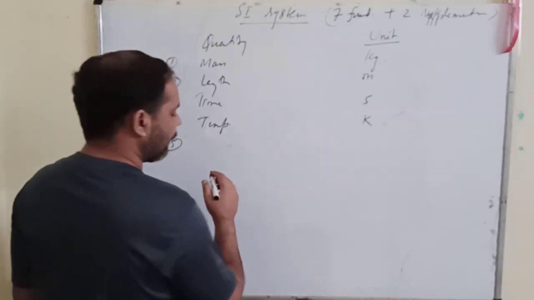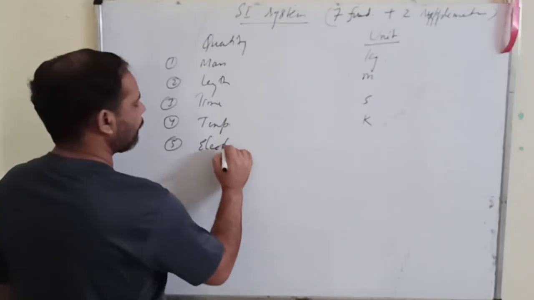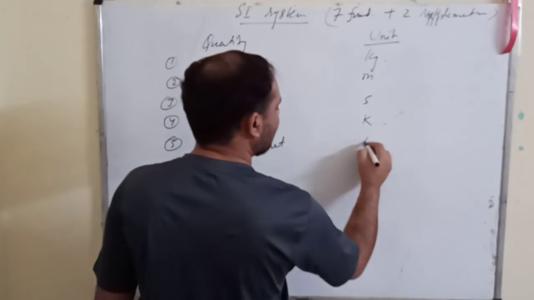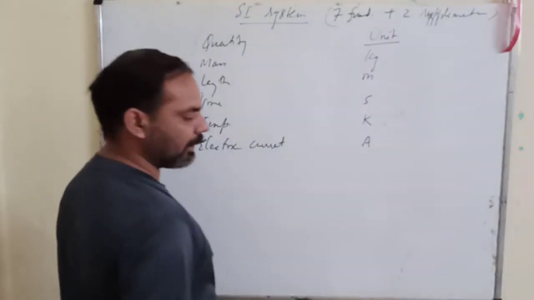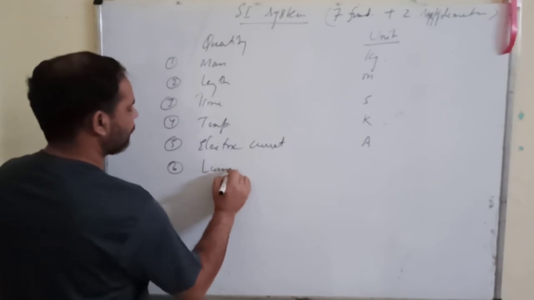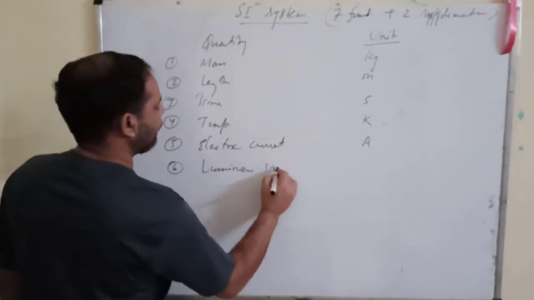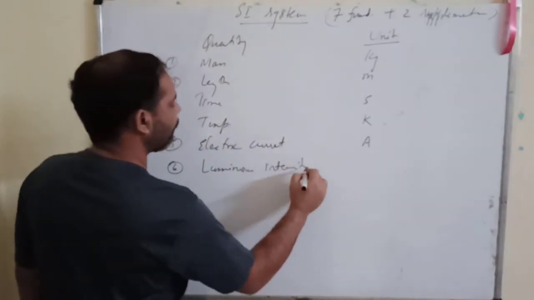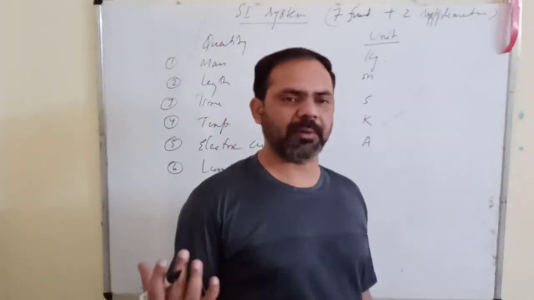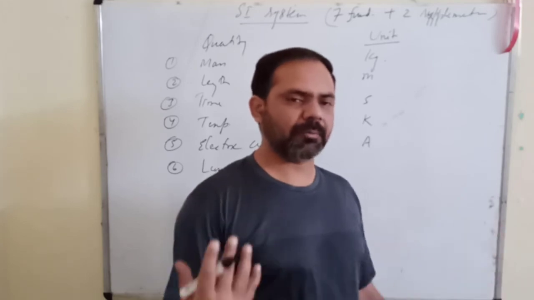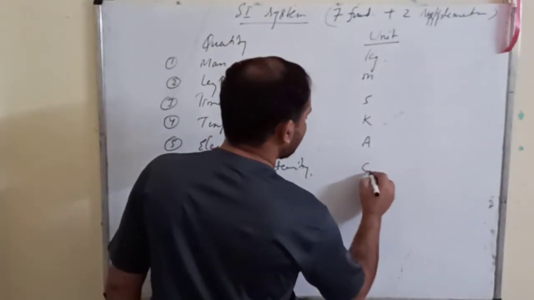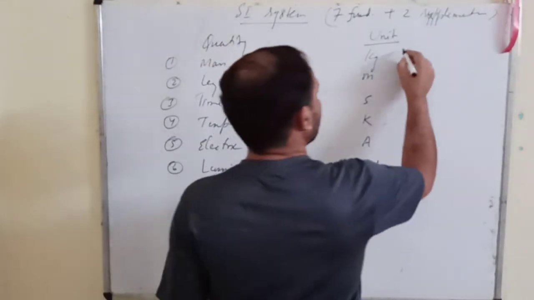Fifth is electric current, and the unit is ampere. Sixth is luminous intensity, the brightness of a source of light, and the unit is candela.